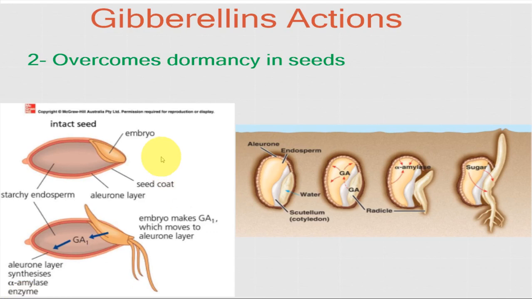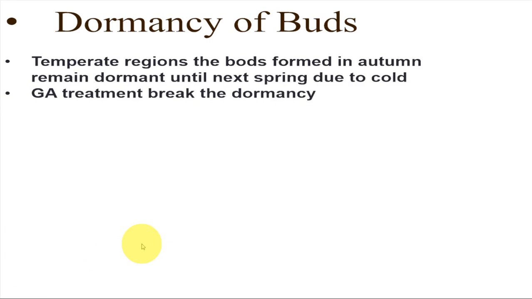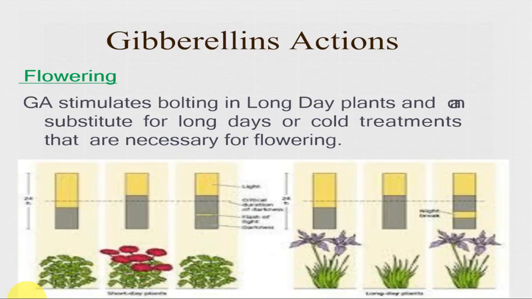You can see here seed dormancy, how it is overcome. You can see the embryo is here. From the embryo, GA or gibberellic acid is produced, and gibberellic acid is involved in the mobilization of nutrients. So students, you have to remember, gibberellic acid overcomes dormancy. Then bud dormancy: in temperate regions, the buds formed in autumn remain dormant until next spring due to cold, but application of gibberellic acid can also break the dormancy.